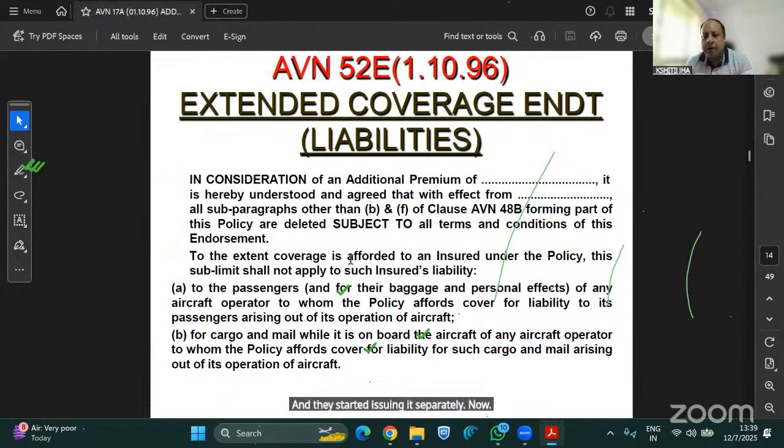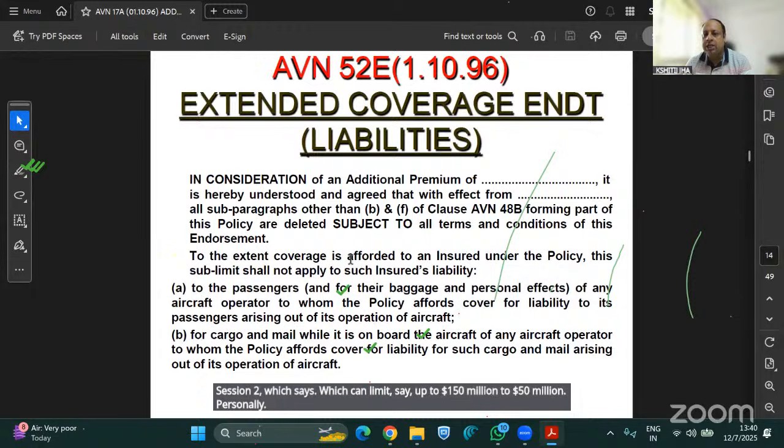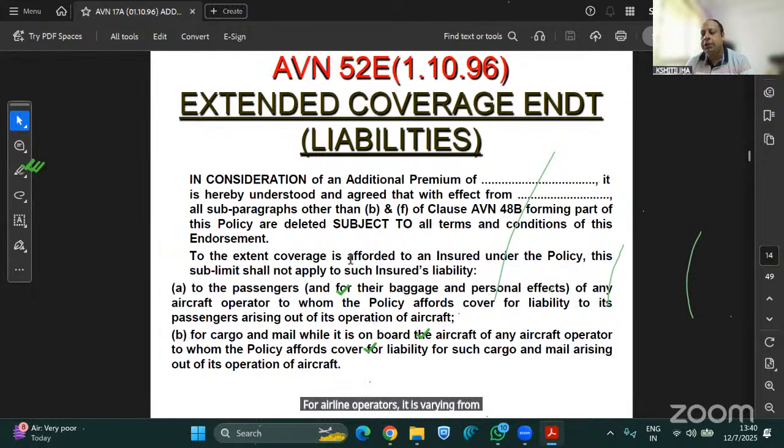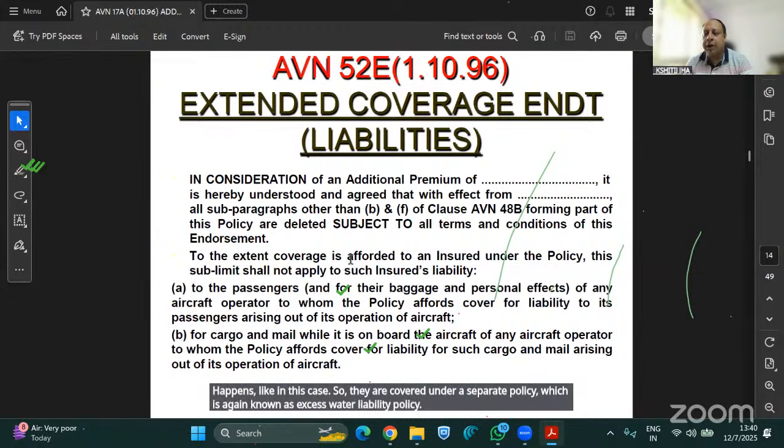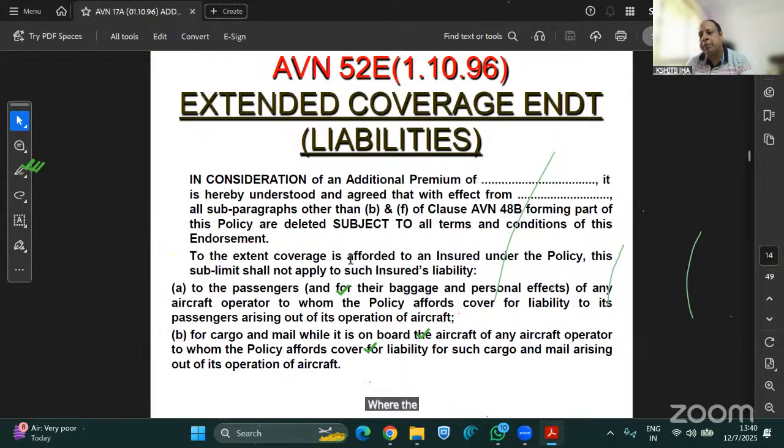Now, the loss to that building is third-party property damage loss. So it will be covered under Section 2, but there is a limit, even 52E, under that Section 2, which traditionally for airline operators varies from $150 million to $350 million. Beyond that, if any third-party bodily injury or property damage loss happens, like in this case, it is covered under a separate policy, again known as the excess war liability policy, where the limit is again reduced to $1 billion.